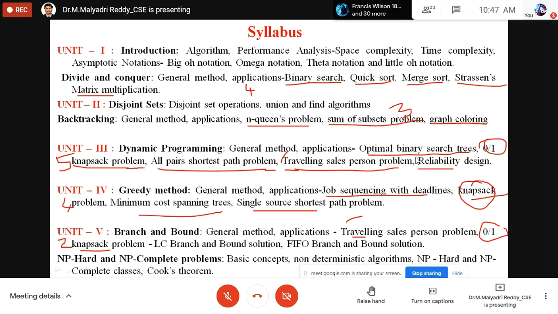In case of any problem, simply put a message to your class coordinator, that means myself, but don't miss the classes, and don't miss submitting the assignments. If you miss that, you lose something.